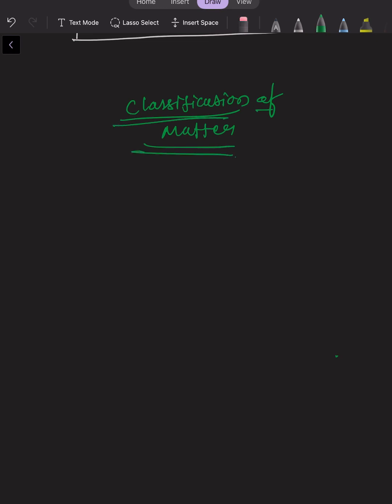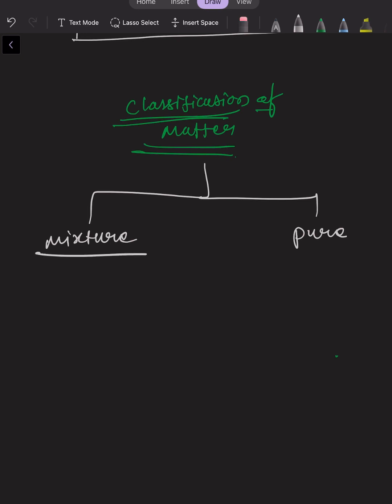If you want to classify matter, it can be further classified into mixture and pure. So how can we define mixture, and how can we define pure?